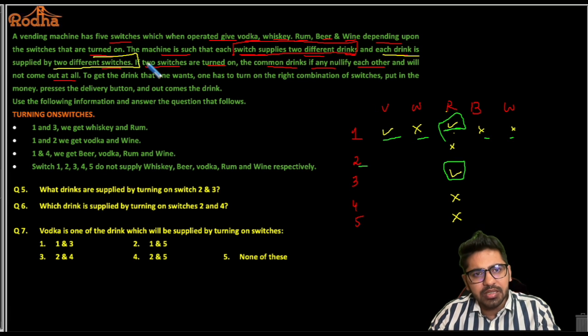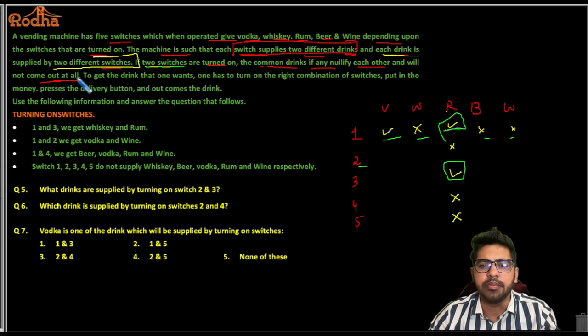नाउ फर्दर इट सेज if 2 switches are turned on, ठीक है, if 2 switches are turned on, the common drinks if any nullify each other. ठीक है, so what it is trying to tell me कि अगर 2 switch turn on हुए और अगर कोई भी common drink है तो वो nullify हो जाएगी. nullify मतलब it is not gonna come out from the machine. ठीक है ना, वेंडिंग मशीन से वो ड्रिंक बाहर नहीं आने वाली है.